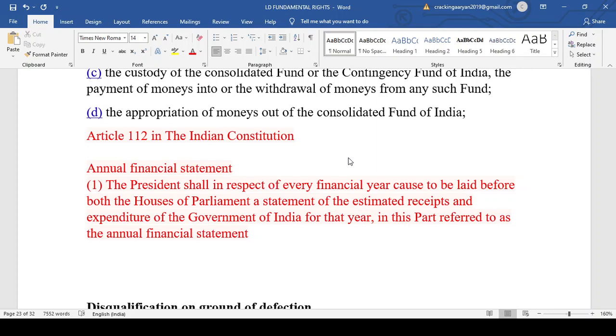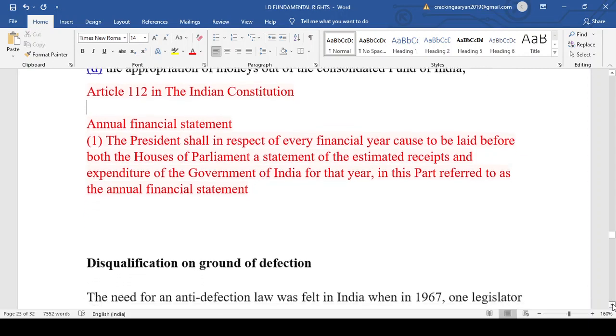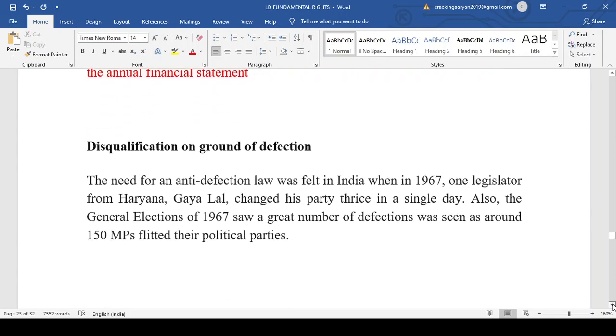Nowhere in the Indian Constitution, this is a polity question, is the budget mentioned. We have Article 112, which says that the President shall, in respect of every financial year, cause to be laid before both Houses of Parliament a statement of the estimated receipts and expenditure of the Government of India for that year, in this part referred to as the annual financial statement. In this part means Part 5 of the Indian Constitution. The term budget is not there. We have the annual financial statement under Article 112 of the Indian Constitution.